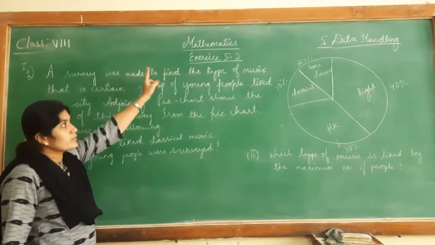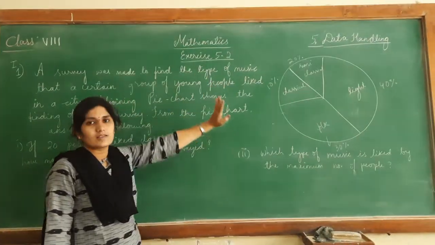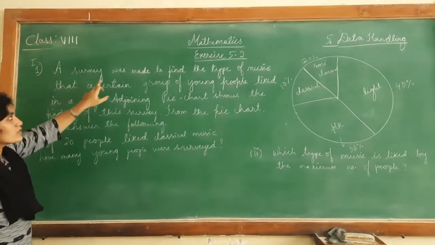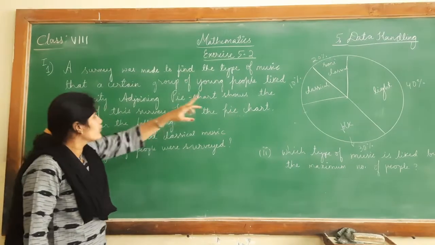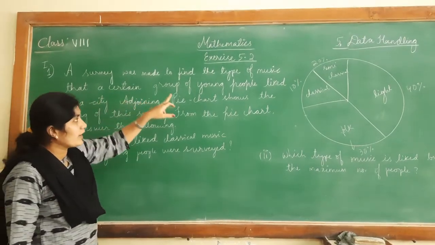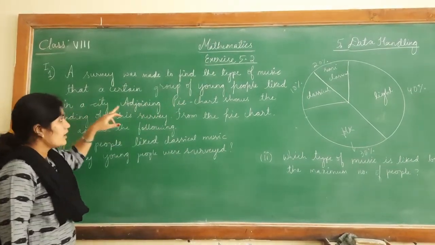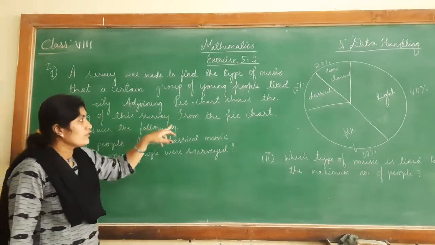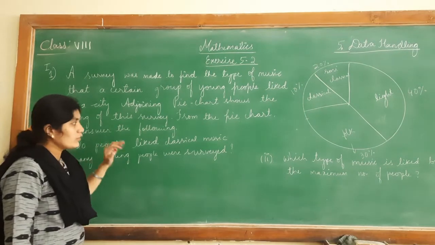Let us continue classic mathematics chapter 5, data handling, exercise 5.2. So here goes the first question. A survey was made to find the type of music that a certain group of young people like in a city. The adjoining pie chart shows the findings of this survey. From the pie chart, answer the following questions.